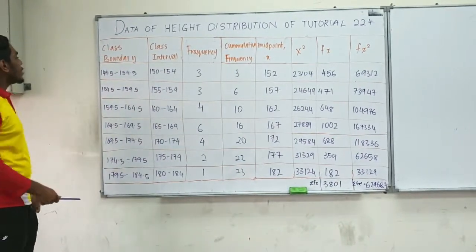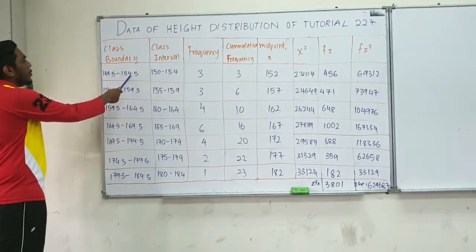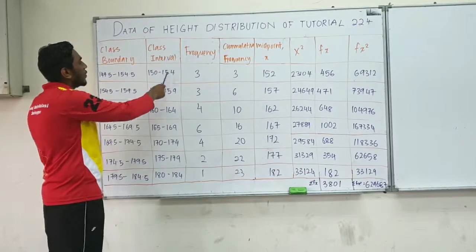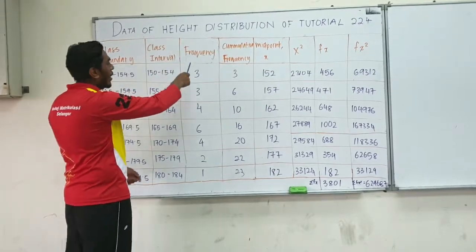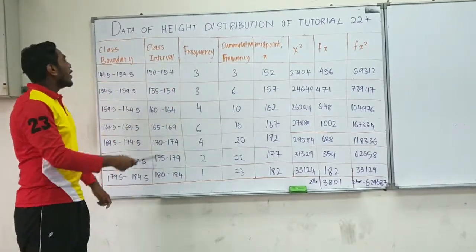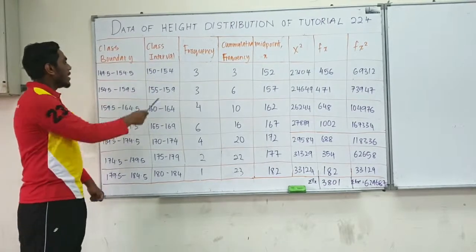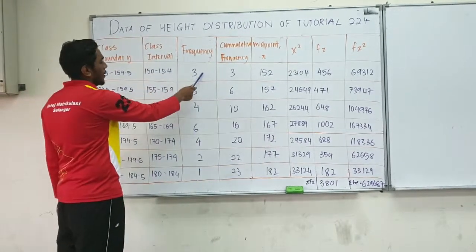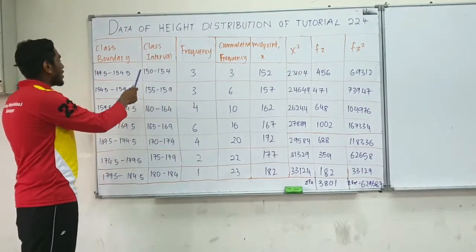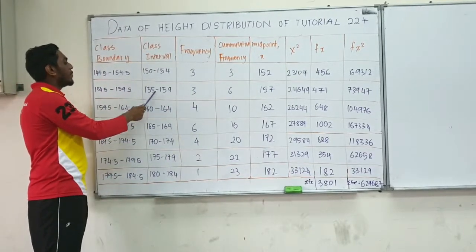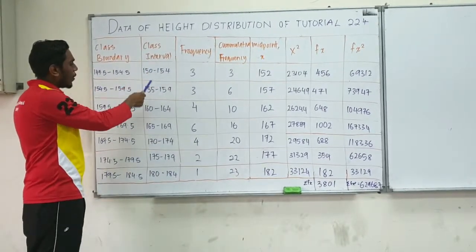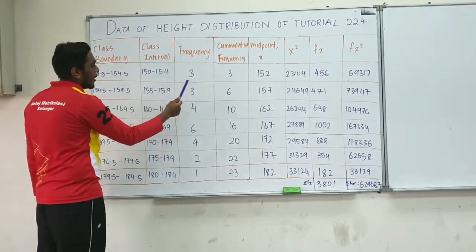The class boundary consists of lower boundary and upper boundary. Moving on, we have class interval. The class interval has its respective frequency. For the first class interval, which is the height between 150 cm to 154 cm, there's 3 people. The next class interval, which is 155 cm to 159 cm, there's 3 people. So basically, for all the class intervals, there are people in that frequency.